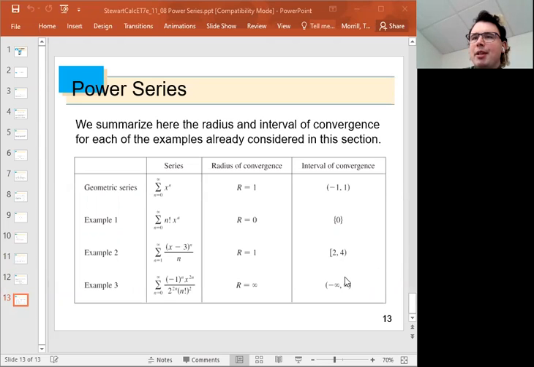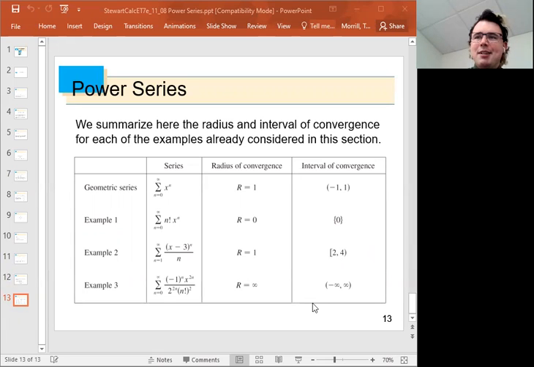And more than that, does this power series converge when x equals 2? I'd get -1 to the power n on n. Oh, that is the alternating harmonic series, which I know converges. So yes, 2 is in the interval of convergence. But if I try x equals 4, I'll get +1 on n. And that series diverges. That was one of the first series that we learned about. So here's an example where the interval of convergence only includes one of its endpoints.